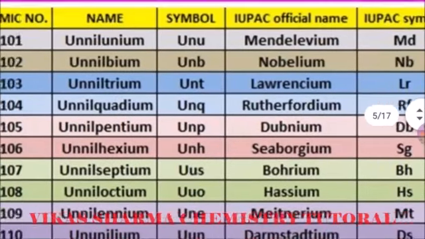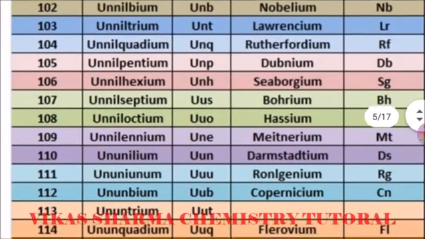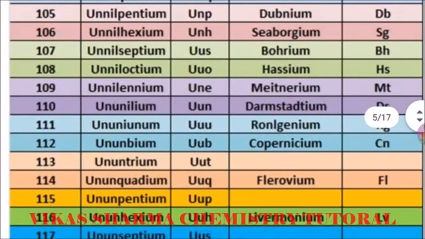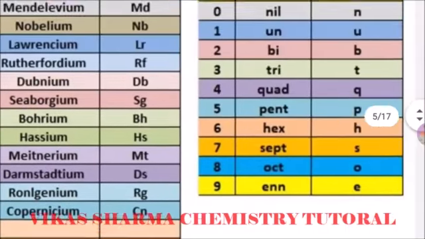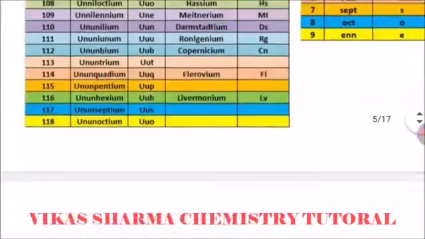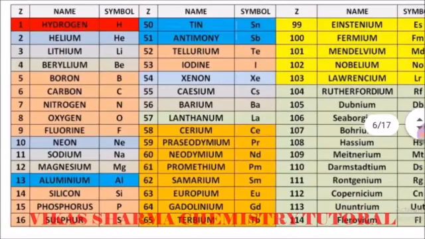So students, after this you can easily see the different elements and their IUPAC names and their CNIC regulation names. Now we start the next topic. These are the modern periodic table elements and their atomic numbers. You can easily learn some elements' atomic numbers.